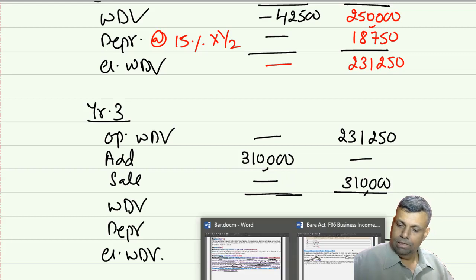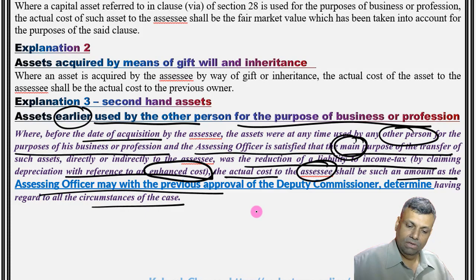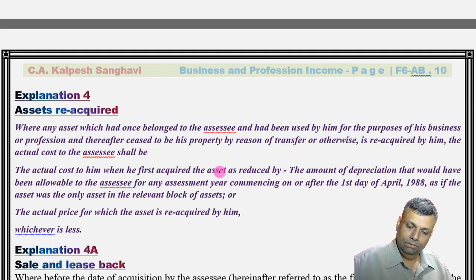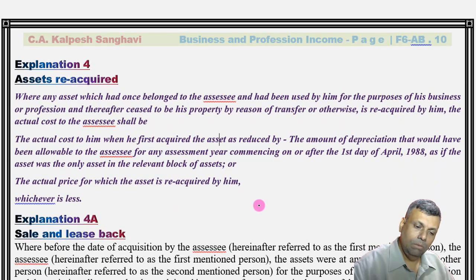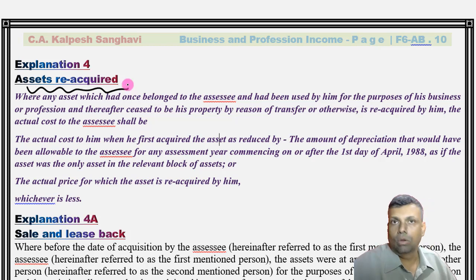So, explanation number 4, wherever the assets have been reacquired.